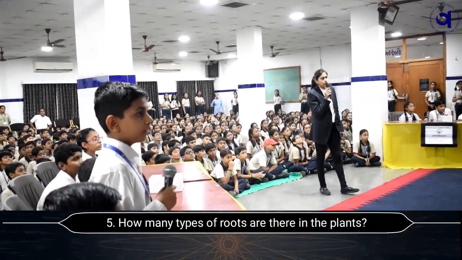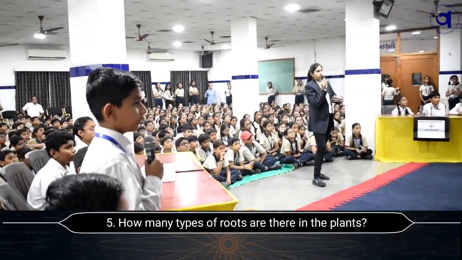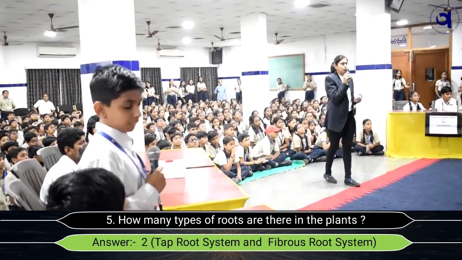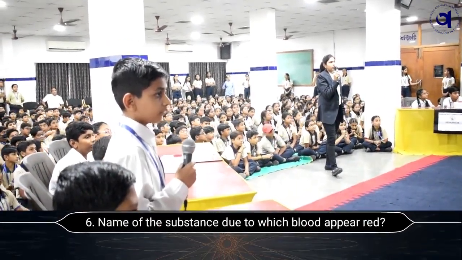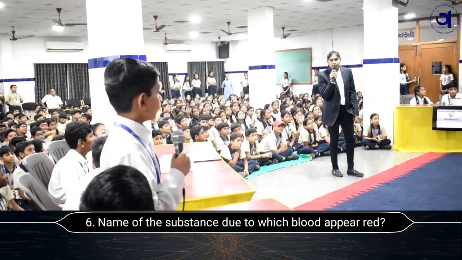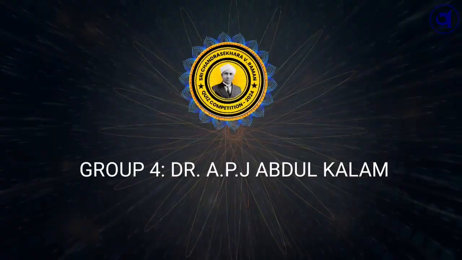How many types of fruits are there in plants? Two. Yes, the right answer is two. Next question, please. Name the substance due to which blood appears red. Hemoglobin. Hemoglobin is the right answer. Next question, please.